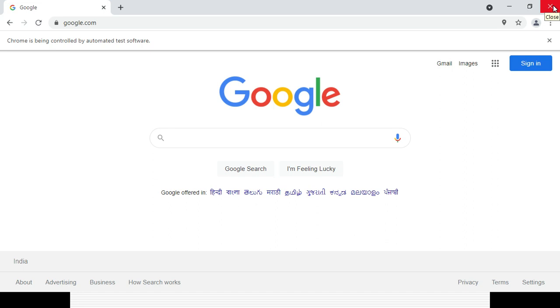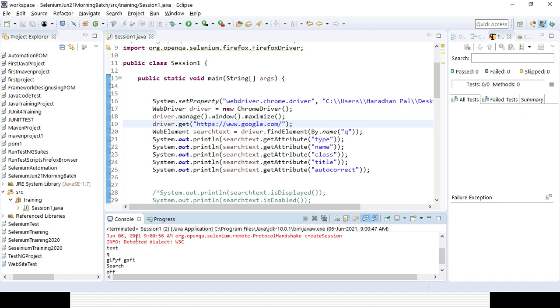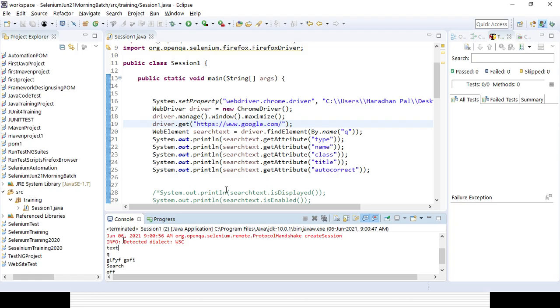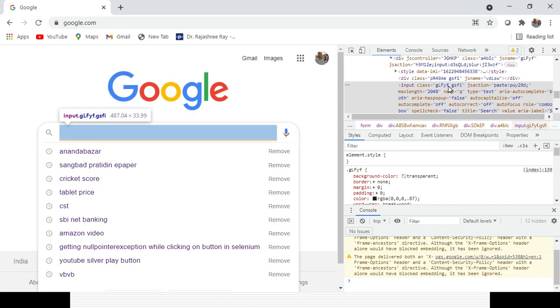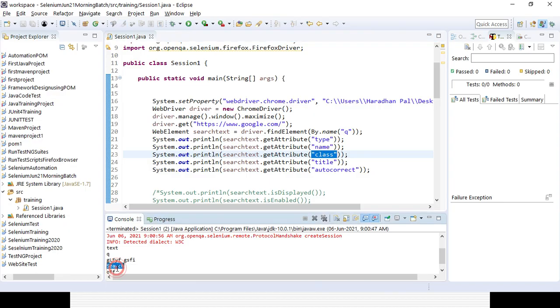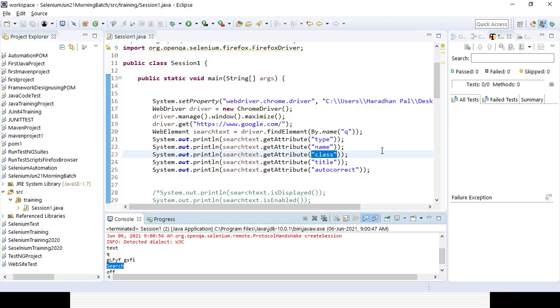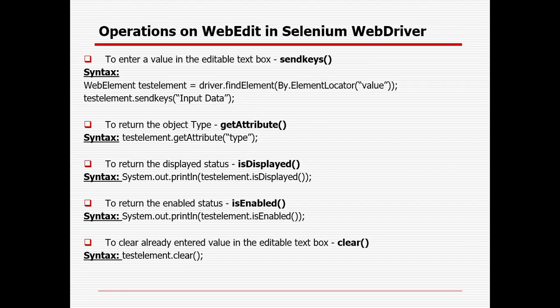You can see the attributes are coming right here. The first attribute is type, which is nothing but text. It is coming from here, text. Then the name is q, right? Then the class name is whatever we have given here. Then the title is search, autocorrect is off. You can see all the things are coming, right? Okay, so that's why you can perform different operations for the web edit field. The link was already covered.